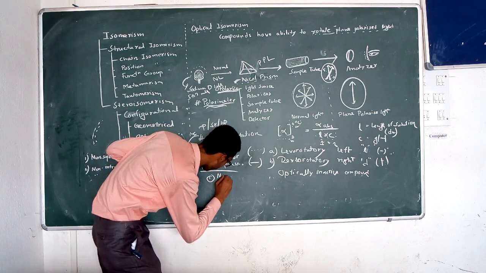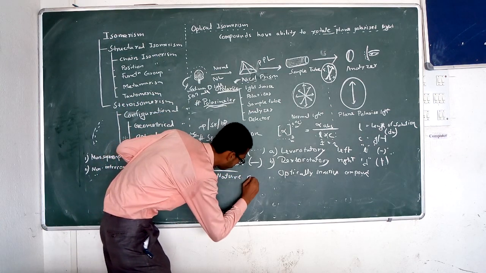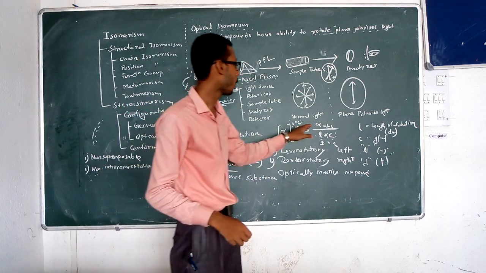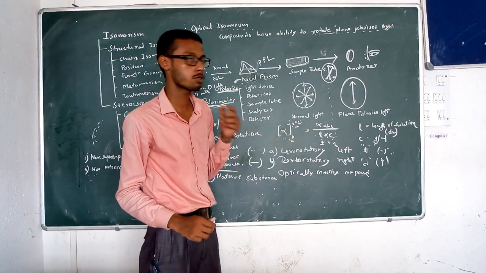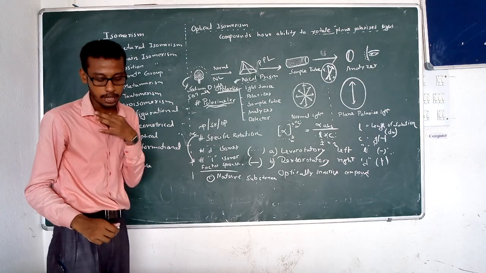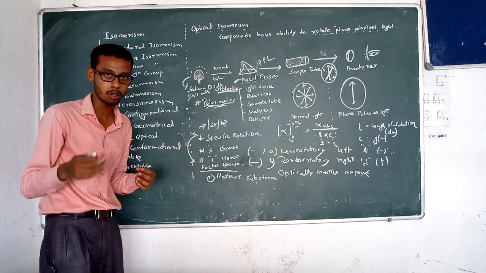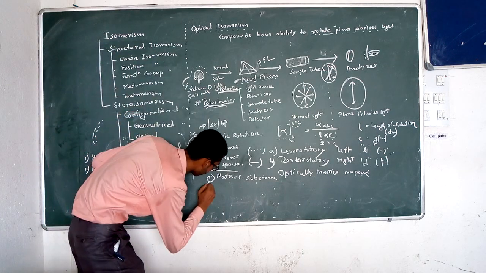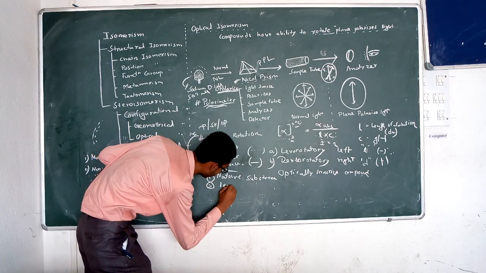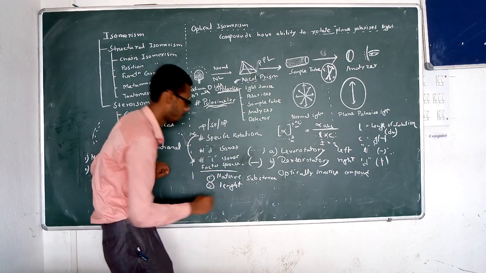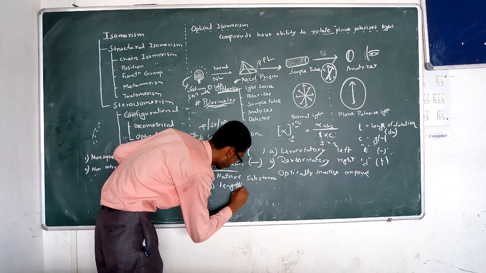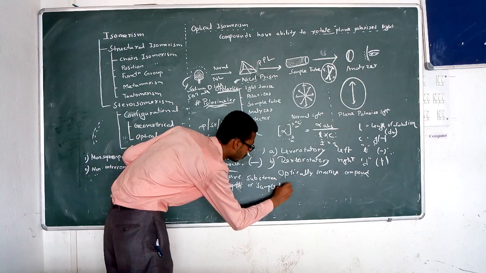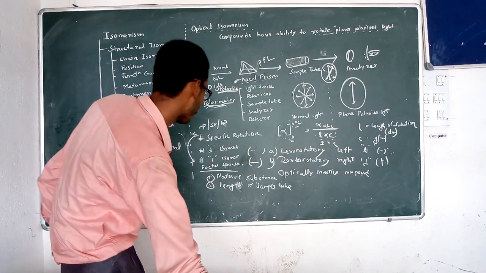So the first one is the nature of the substance, which can affect the specific rotation. Now coming to the L. L means length of the solution in decimeters. So the length of the sample also affects the specific rotation. So we write down the length of the sample tube. This is the effect on specific rotation.